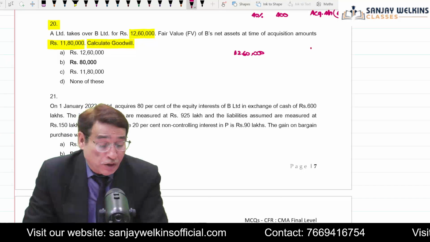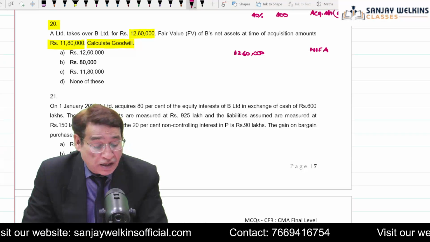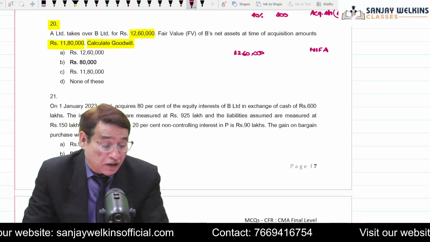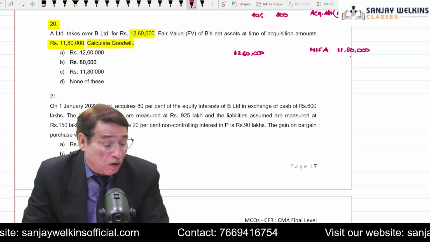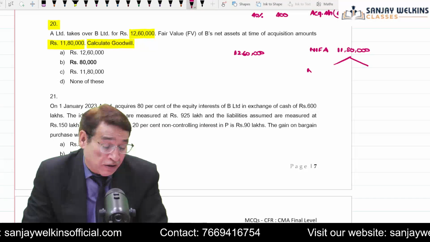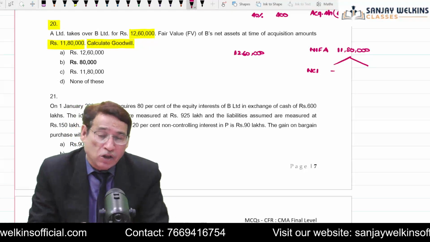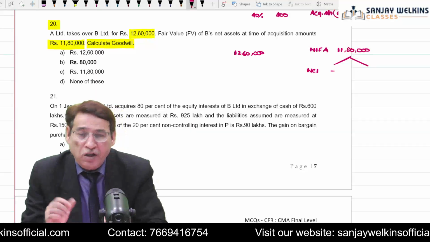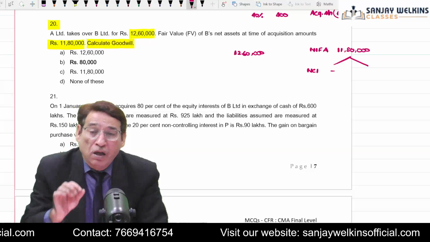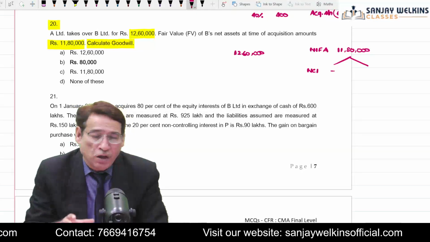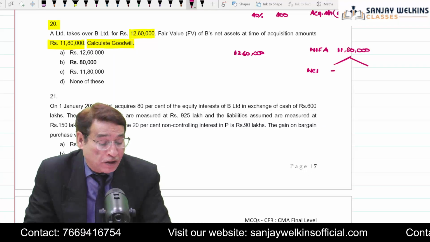Okay, if I am going to do it in this manner, net identifiable asset given to you is 11,80,000. Generally, we have a habit of finding out NCI. In this question, you need not find out NCI because it is given directly in this manner. If you remember, in our regular classes, we stressed this point that whenever controlling interest or controlling stakes are not given in absolute terms, always presume it is a case of 100% control. So that is why NCI will be considered 0.